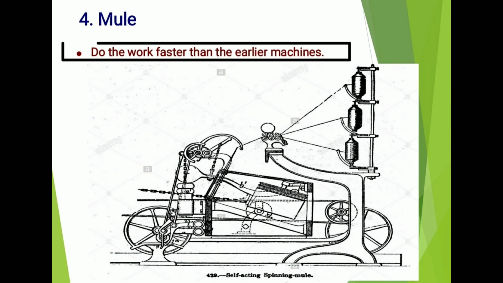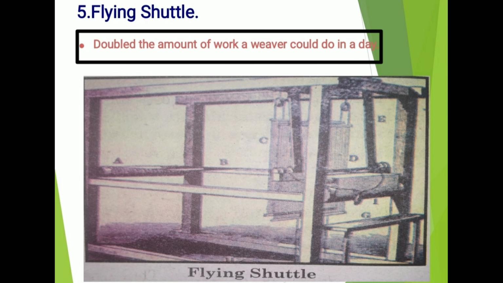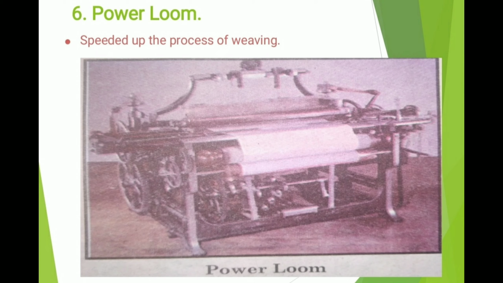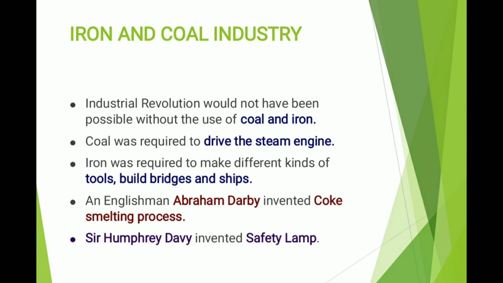It can do the work faster than the earlier machines. Fifth, flying shuttle. It can double the amount of work a weaver could do in a day. Sixth, power loom. It speeded up the process of weaving. We have already seen textile industry.